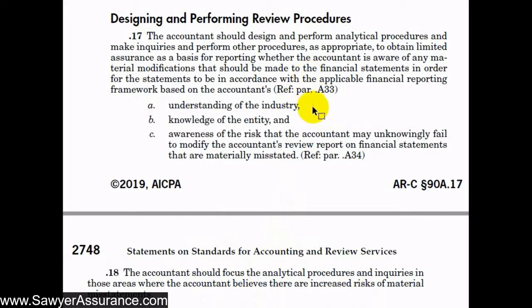And this will become apparent from our knowledge of the industry and accounting policies and the entity: which accounts are more complex to calculate appropriately or put within the applicable financial reporting framework's requirements, and which accounts require significant estimates or professional judgment. And those would be the accounts that we want to hone in on in our analytical procedures and inquiries. So we have some explanatory material here at 833 and 834, and this should give us a better idea of how we should design our procedures. So let's go down to those explanatory material sections.